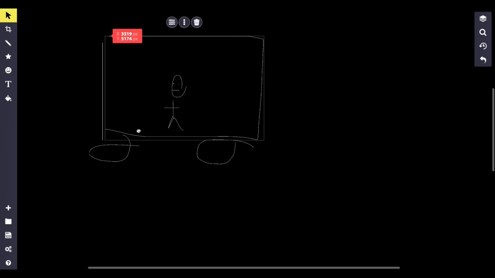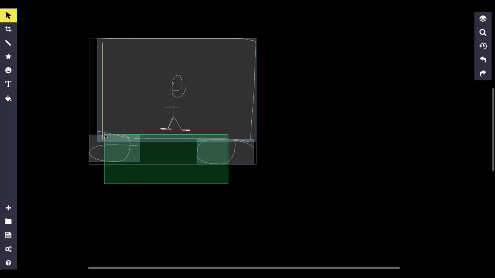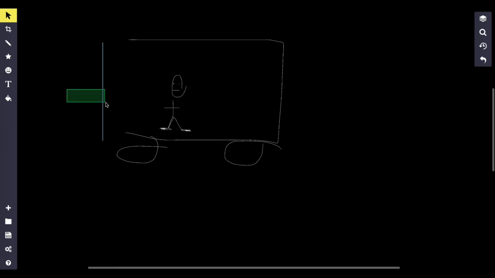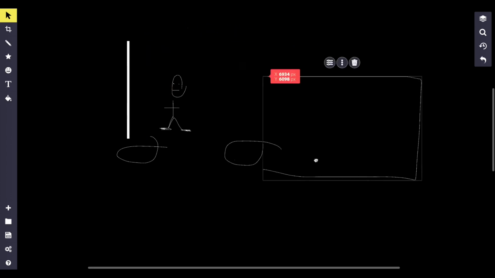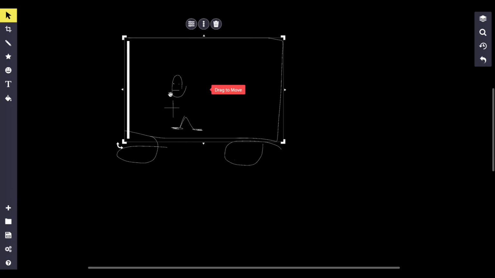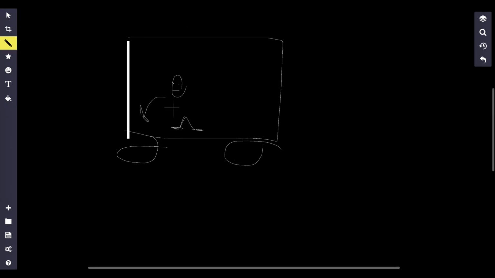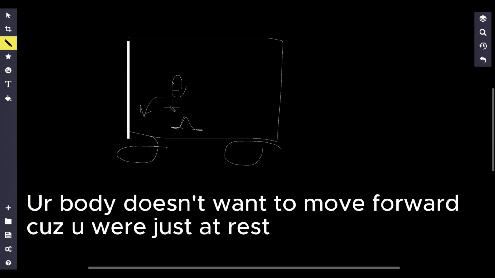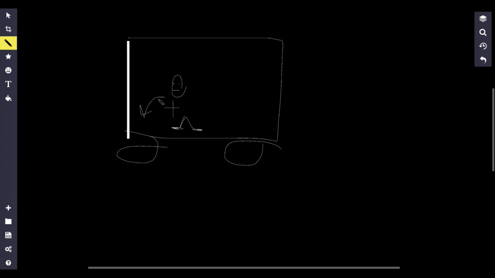Well, you're probably going to fall backwards, right? If the bus moves forward, your legs also are going to move forward. So think about it as your legs move forward in front of your body. But the problem is your body doesn't want to move forward because of inertia. So if your legs move forward but your body stays put, that's going to result in you falling backwards. So that's actually why when the bus moves forward, you go backwards.